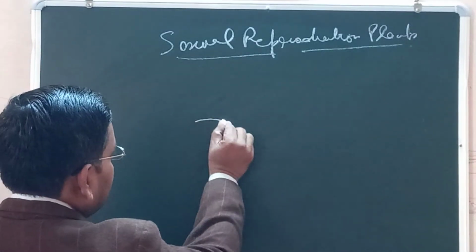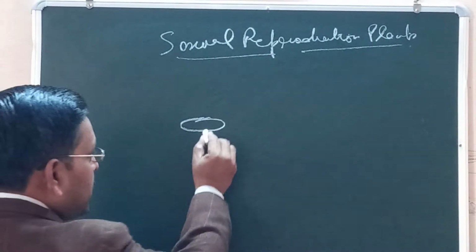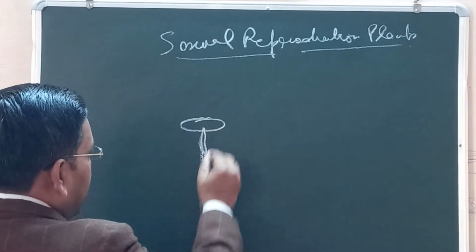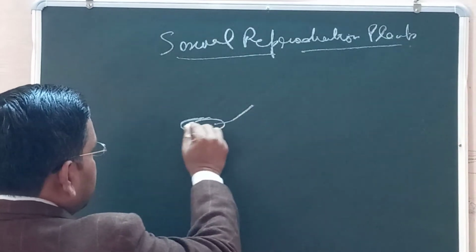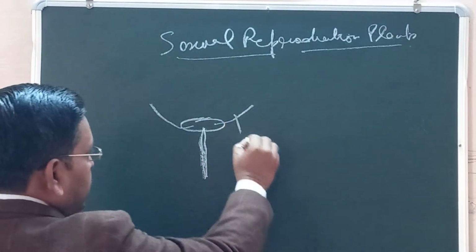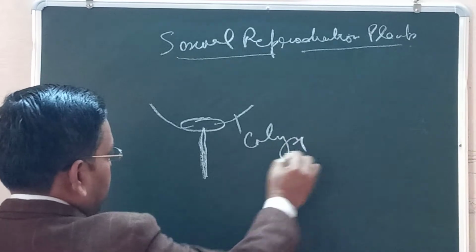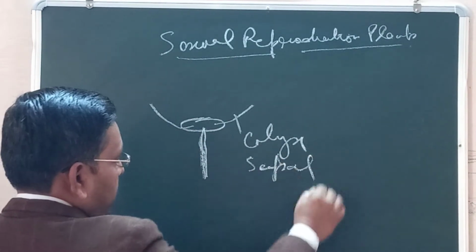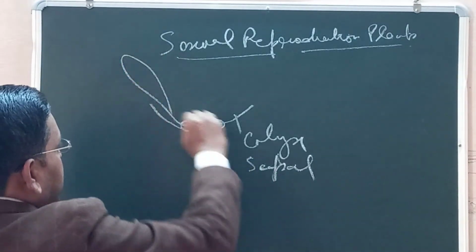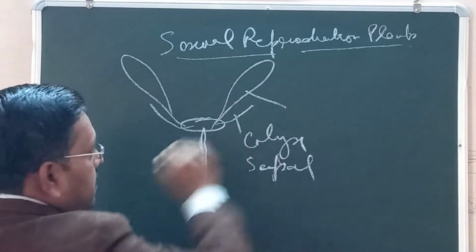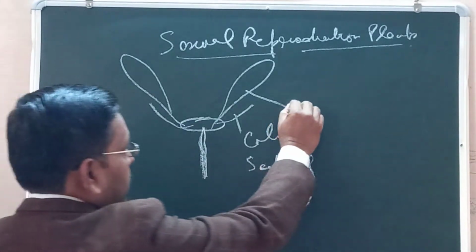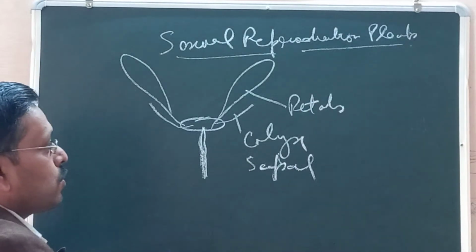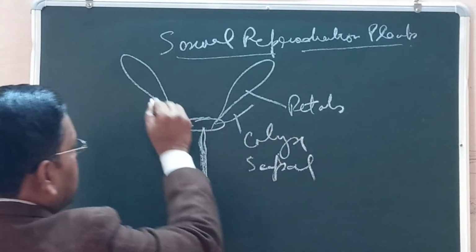This is the basal part of the flower. This is the pedicel, and here arises the calyx, also called sepal, and here arise the petals. It is the colored part of the flower, also called corolla.